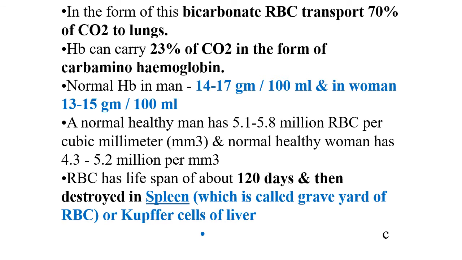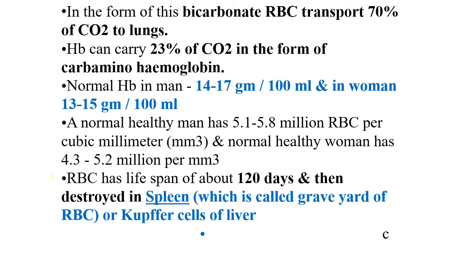The normal range of hemoglobin in a human being is 14 to 17 grams per 100 ml, and in women it is a little lesser, 13 to 15 grams per 100 ml. A normal healthy man has 5.1 to 5.8 million RBCs per cubic millimeter, and a normal healthy woman has 4.3 to 5.2 million per cubic millimeter.